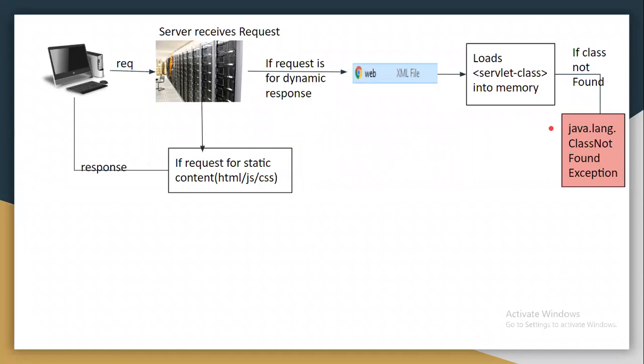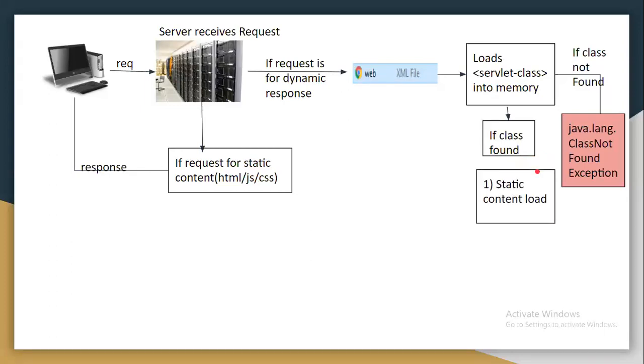Okay, so if the mapping is found, what will happen? That particular class will be loaded into memory, right? Mapping found, class will be loaded. If the class is not found, then we will get a ClassNotFoundException. By loading the class into memory, there is some kind of algorithm. Static loading, content loading. If you write any static block or static variables, that initialization happens and that static block execution happens, right? So that is already there in Java.